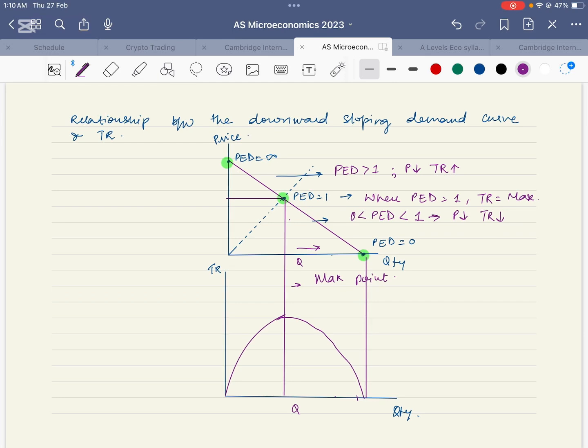Let's observe how firms use this relationship between the downward sloping demand curve and the total revenue curve to make pricing decisions. Here in this entire region, we can see that the demand is elastic. It means that while the firms are in this region, they can reduce prices to increase total revenue.